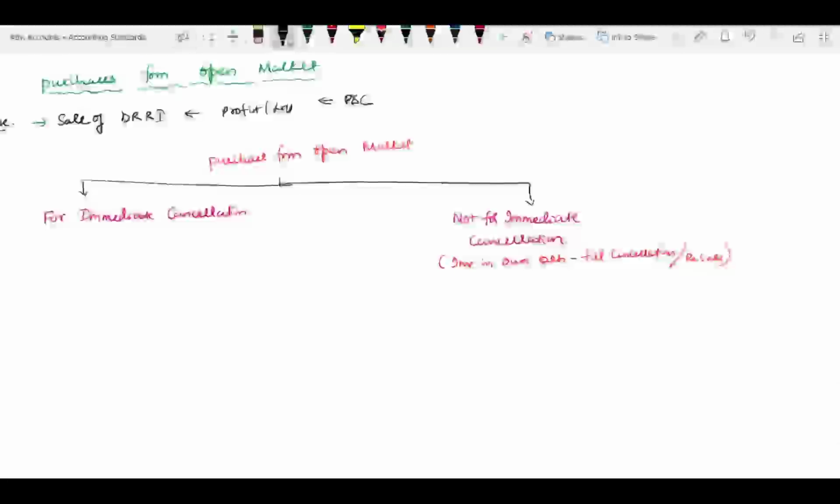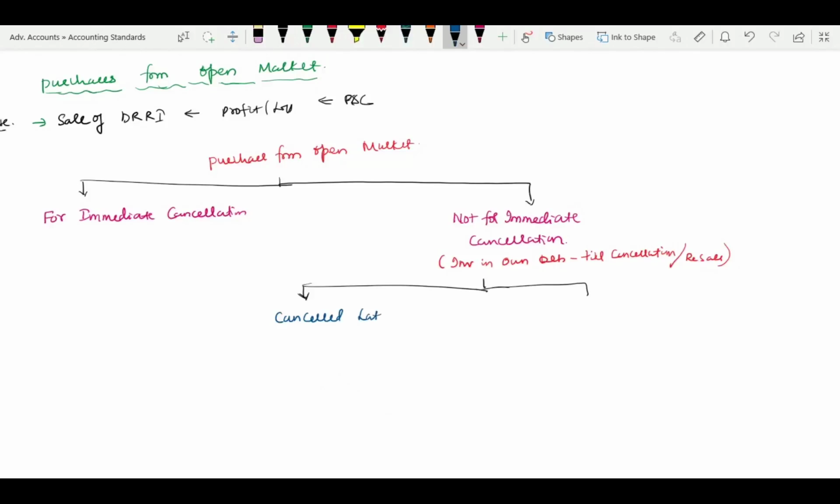So here, if it is not for immediate cancellation, I may have two options. One is for cancellation, cancelled later. This is for cancellation.